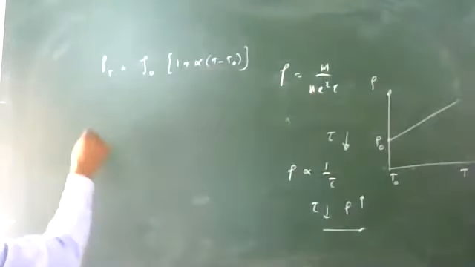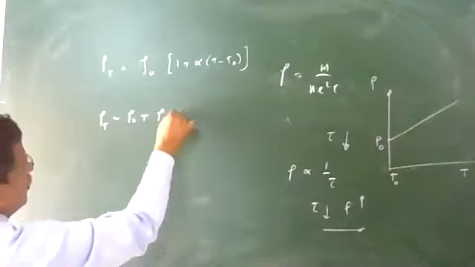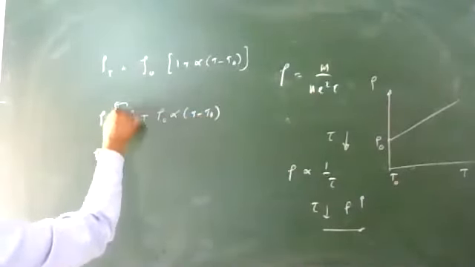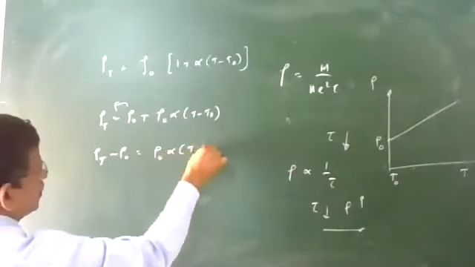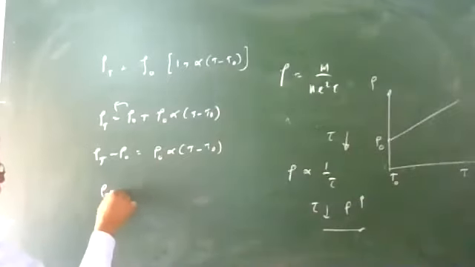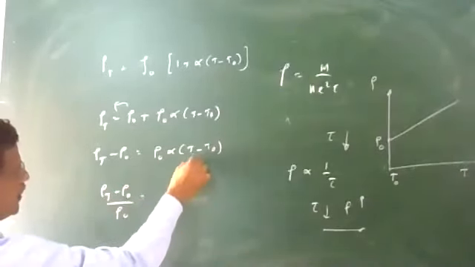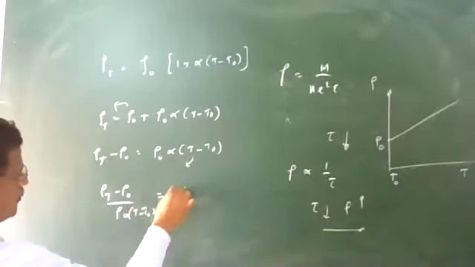So from this equation, we get rho T equals rho 0 into 1 plus alpha (T minus T naught). So rho 0 comes to the left side: rho T minus rho 0 equals rho 0 alpha (T minus T naught). So rho T minus rho 0 divided by rho 0 times (T minus T naught) is equal to alpha.